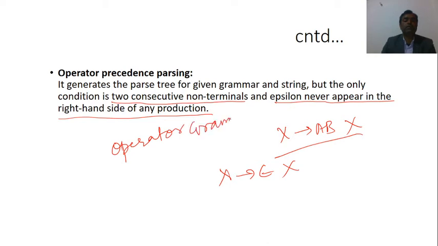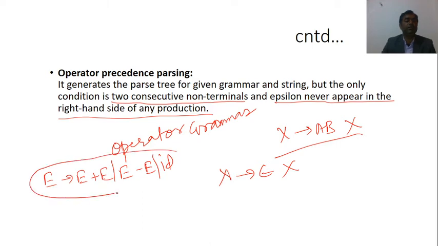Operator grammar. What is the meaning of operator grammar? You can see this grammar is operator grammar. If you are writing E derives E plus E or E minus E or id, this is the operator grammar, because there is no consecutive variable or non-terminal on right side of the production, as well as there is no epsilon on right side of any production that is present in this grammar. So this grammar is operator grammar.